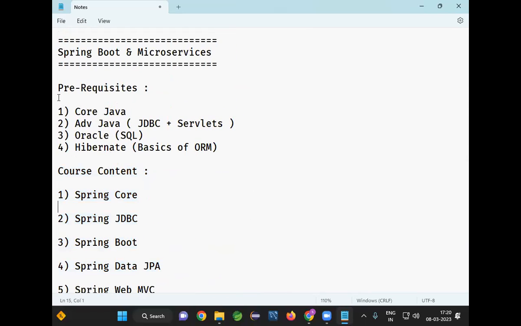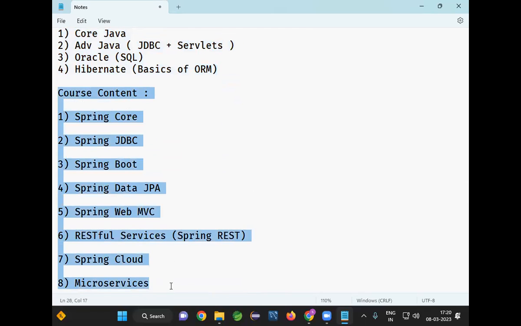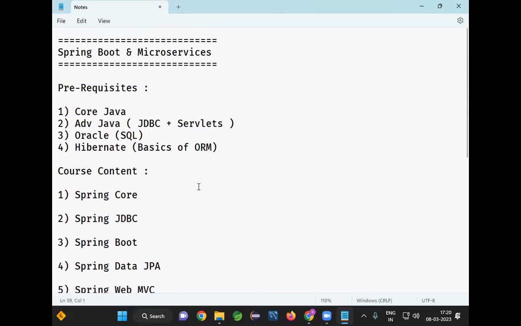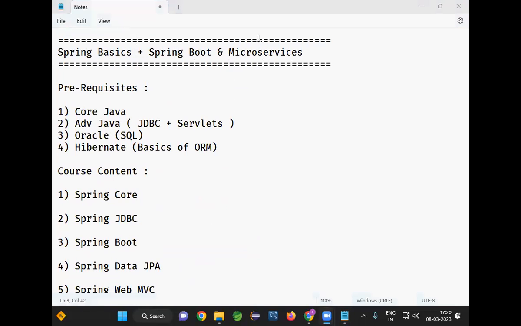I hope you are clear with the prerequisites and what we are going to learn as part of our Spring Boot and microservices course. Actually, I need to give the title Spring Basics plus Spring Boot plus microservices. All these things we are going to learn. Right. Online students, are you clear? Are you guys clear with my point?